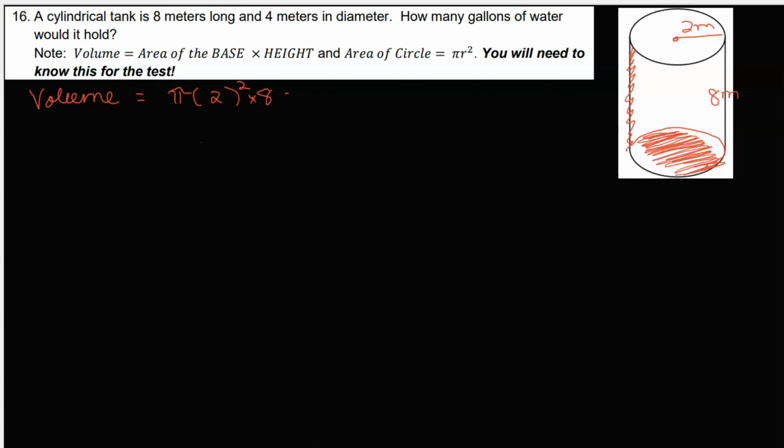Okay, so we will have 2 squared, 4. 4 times 8 is 32. So this is 32 pi, and the unit is meter cubed. Now, if you would feel better about that pi not being there, then you use your calculator to say 32 multiplied by pi, and use the pi button. That would be approximately 100.53 meter cubed.